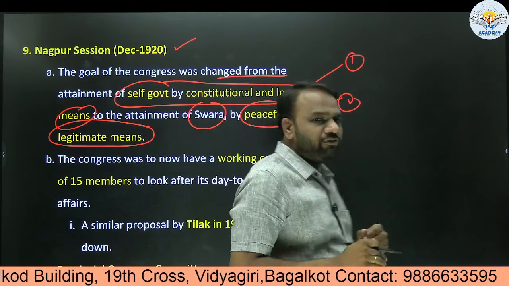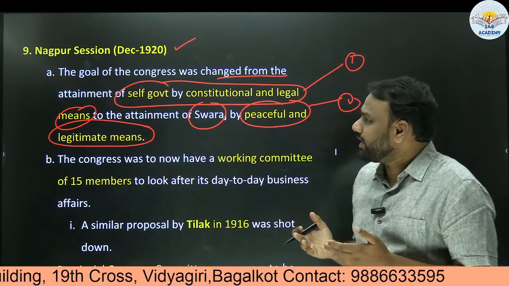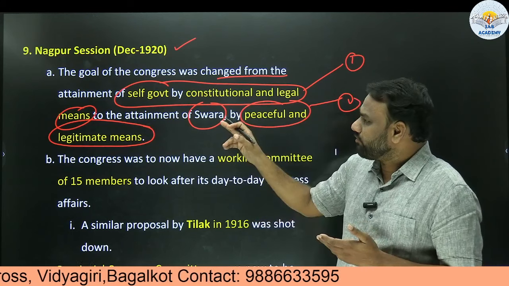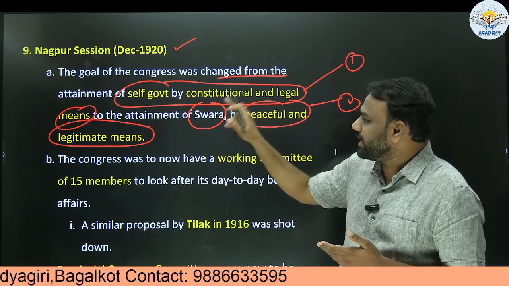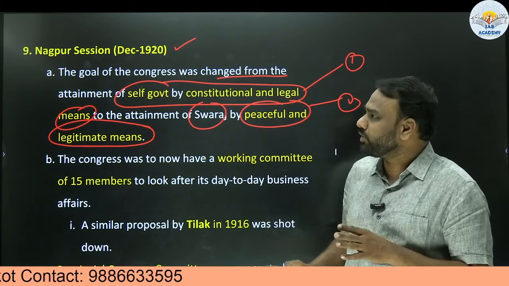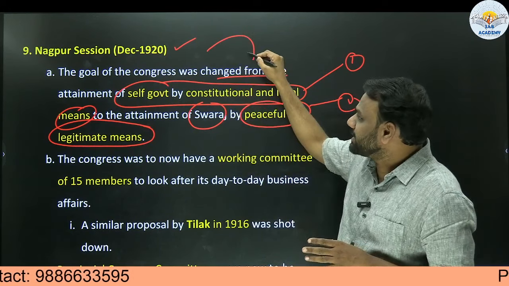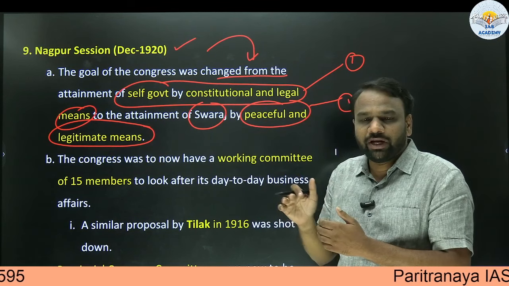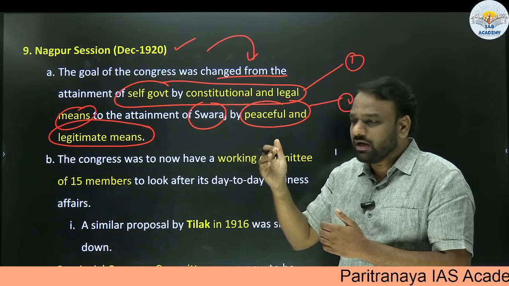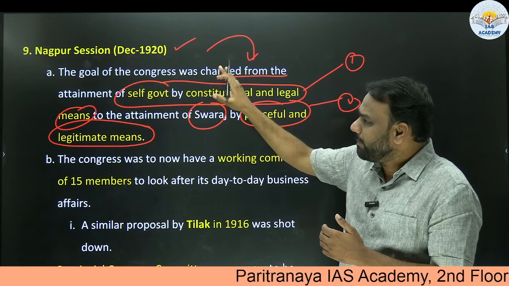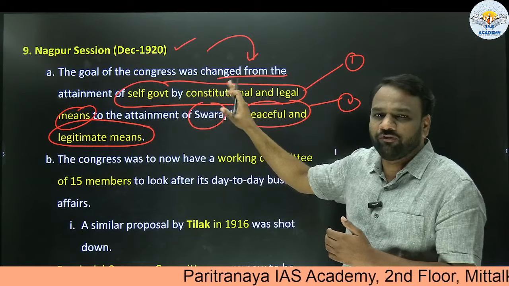Questions may be framed like this: in which among the following sessions was the goal of the Congress changed from attainment of self-government by constitutional and legal means to the attainment of Swaraj by peaceful and legitimate means? From the prelims point of view, we should be able to recall that it is the Nagpur session. Also from the mains point of view, we need to indicate the chronology of developments. So in that case also, it would be better if we quote this point in order to fetch more marks.